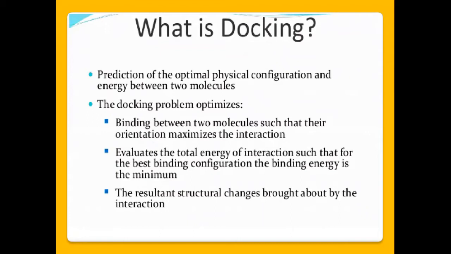So the docking problem optimizes. What are all the problems you are going to optimize in docking? Binding between two molecules such that their orientation maximizes the interaction. Then the next optimizing problem evaluates the total energy of interaction, such that for the best binding configuration, the binding energy between the two molecules is the minimum.